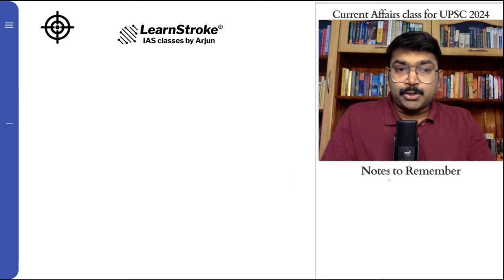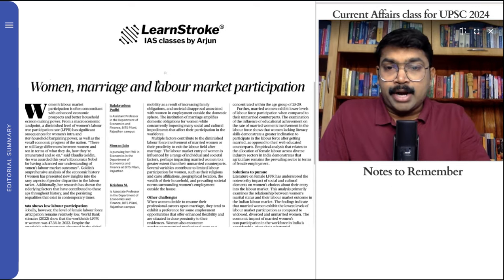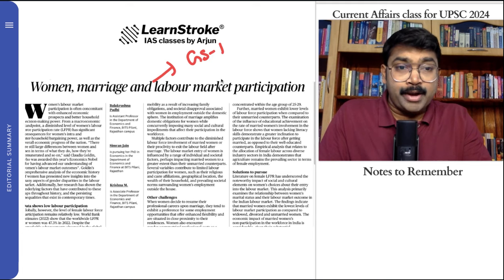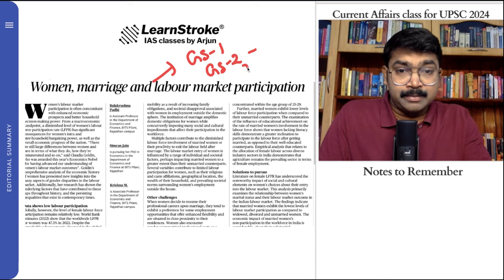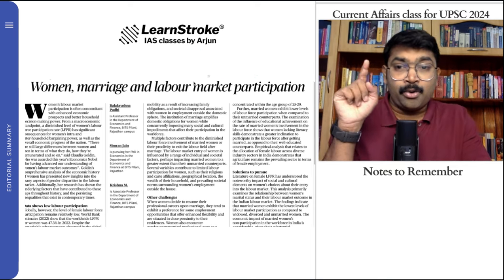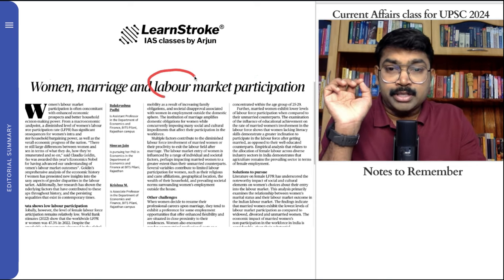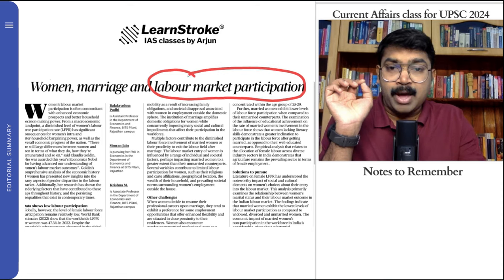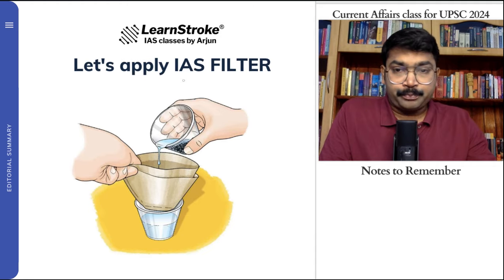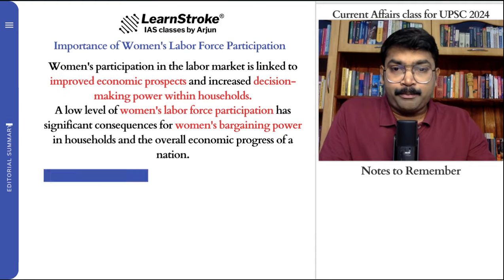Okay, that is good. Let's go quickly to the next important article, labor force market and women. Very important from GS paper 1, role of women in India. GS paper 2, a lot of welfare mechanisms. GS paper 3, Indian economy and how it is contributing to the economy. So 3 papers in one go, women. You need to know what is labor force market participation. So let's quickly apply the IAS filter, and let's go to the important positioning.